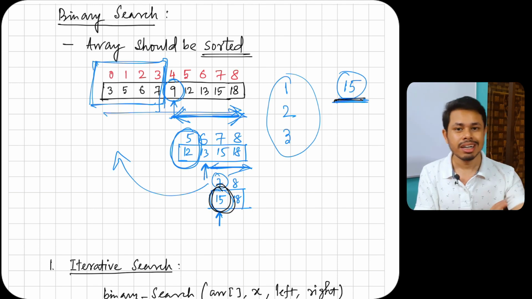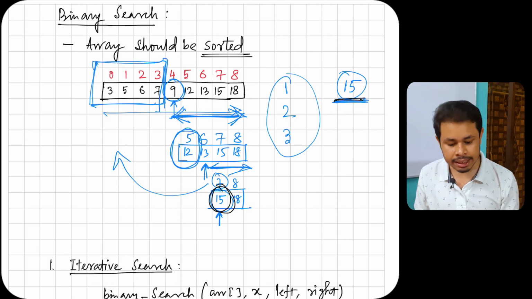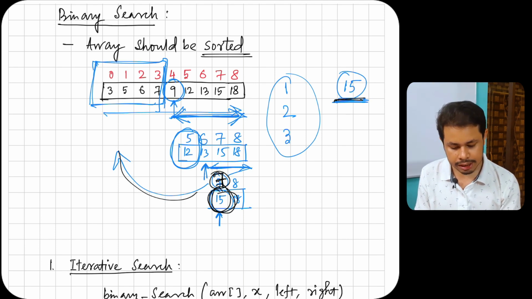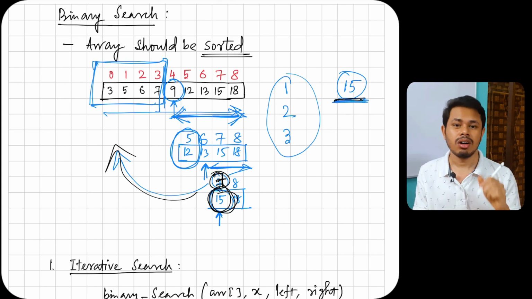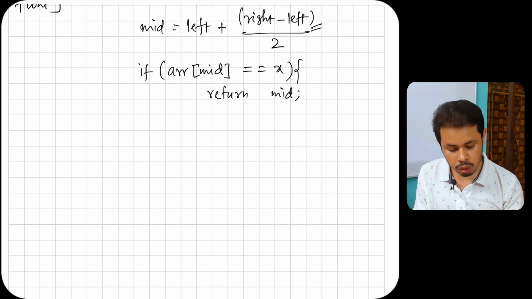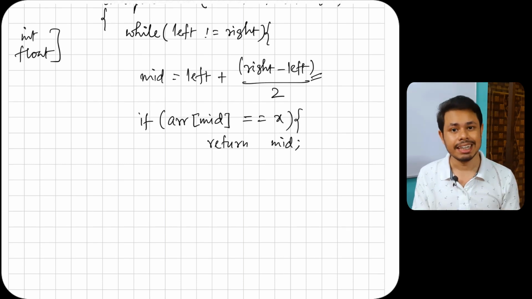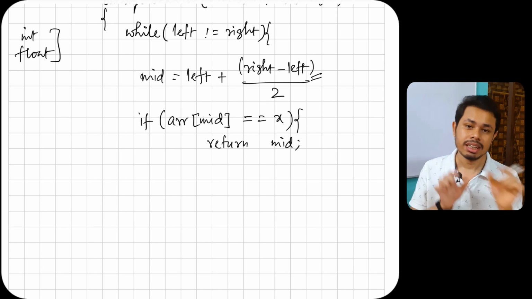If it is equal to our required element, we return the middle index. So in that case we return 7 as the index, right? We return 7 back to our main function. So we'll always take care of our middle element. We always look whether the middle element of that array is equal to our desired element. If it happens, we return the middle index.